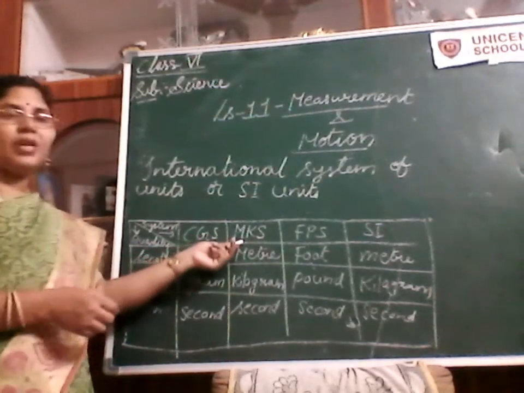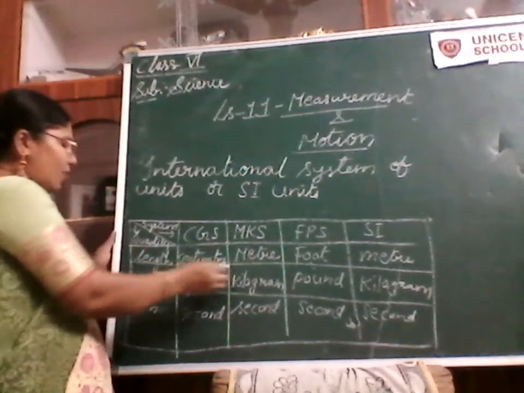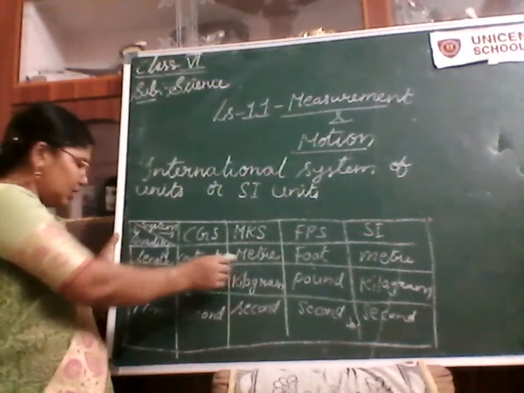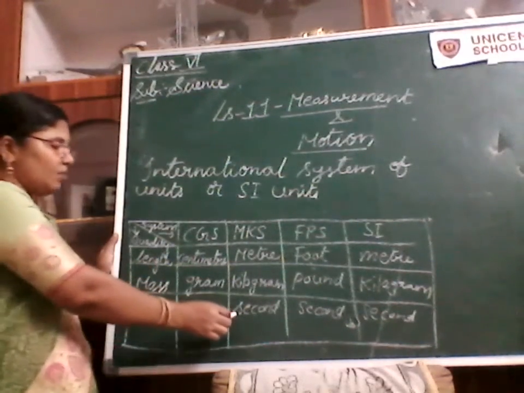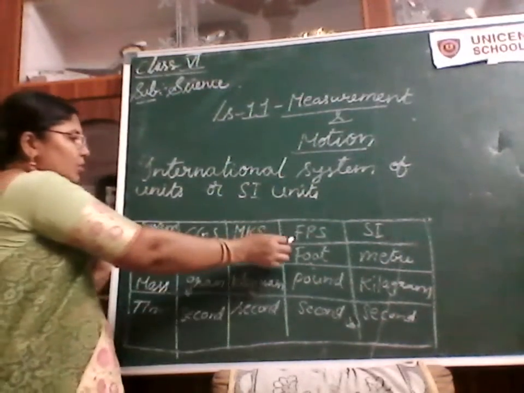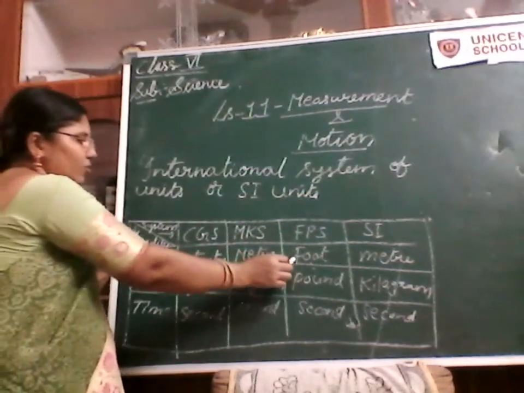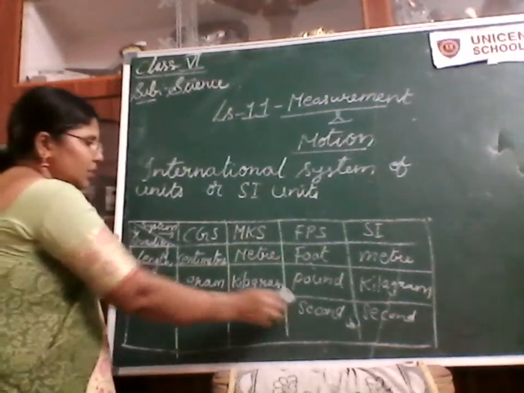Coming to the MKS system, length is measured in meters, weight or mass is measured in kilograms, and time is in seconds. Now, for people who follow the FPS system, length is measured in foot, mass is measured in pound, and time is in seconds.